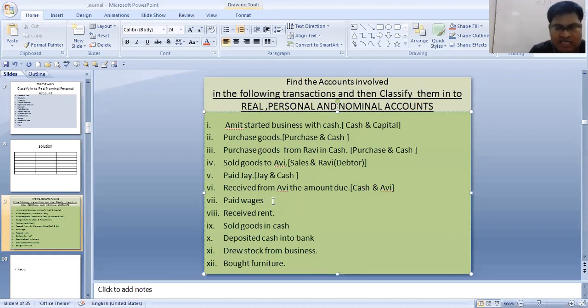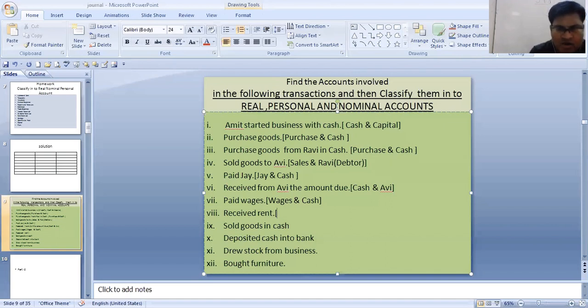Similarly, paid wages. Paid wages, account involved, wages. Wages is our nominal account, it's an expense. And the other account involved over here is cash. Paid wages means obviously in cash. So wages is your nominal account and cash is your real account.